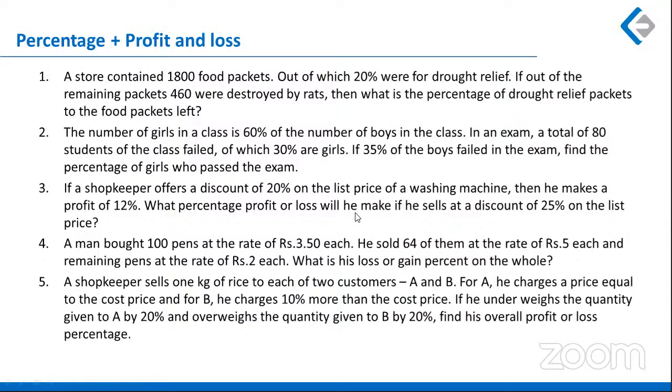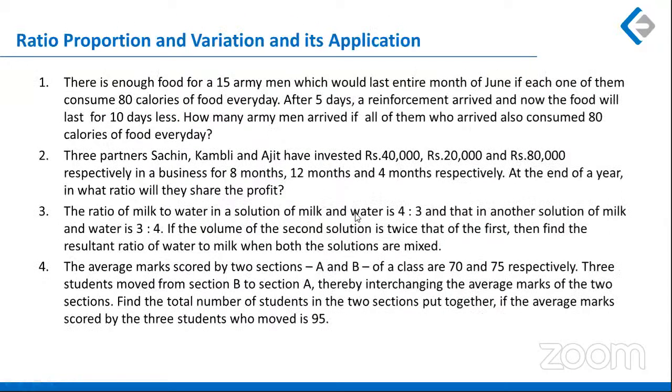Now, the next part is ratio proportion variation and its applications, where we had four questions. The first one was a simple ratio proportion. The second was from partnership, the third from mixtures, and the fourth from averages.